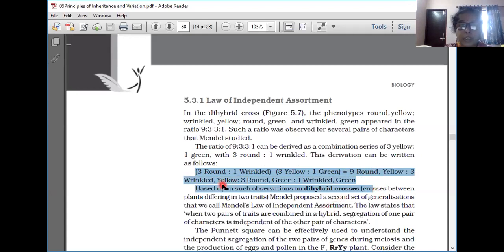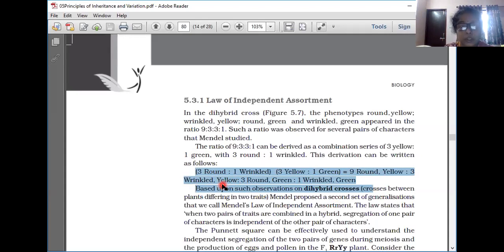So in a dihybrid cross, two monohybrid crosses are there. Which are the two monohybrid crosses? One is round and wrinkled, that is the shape of the seed. As it is concerned with only one character, it is a monohybrid cross. Its ratio is 3:1. The next monohybrid cross is the color of the seed, yellow and green.